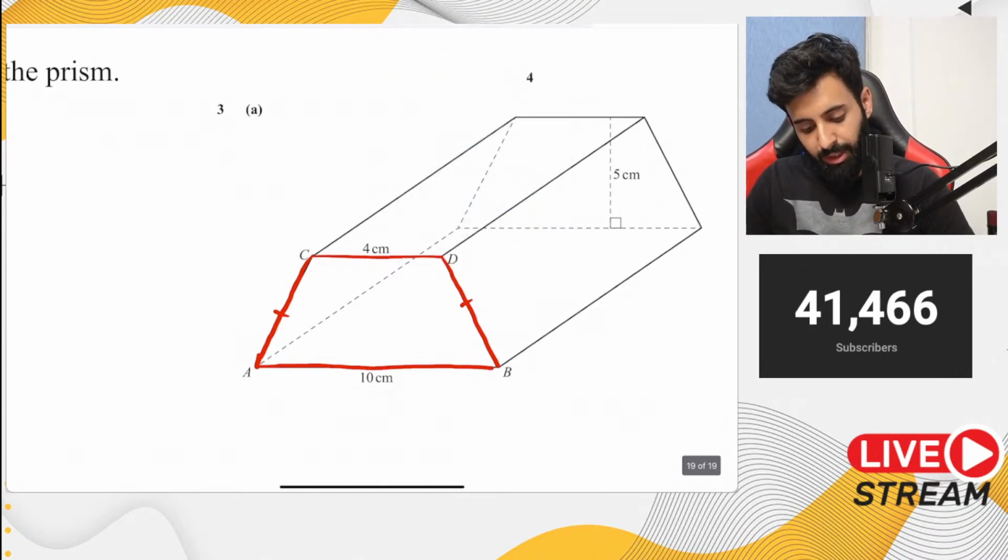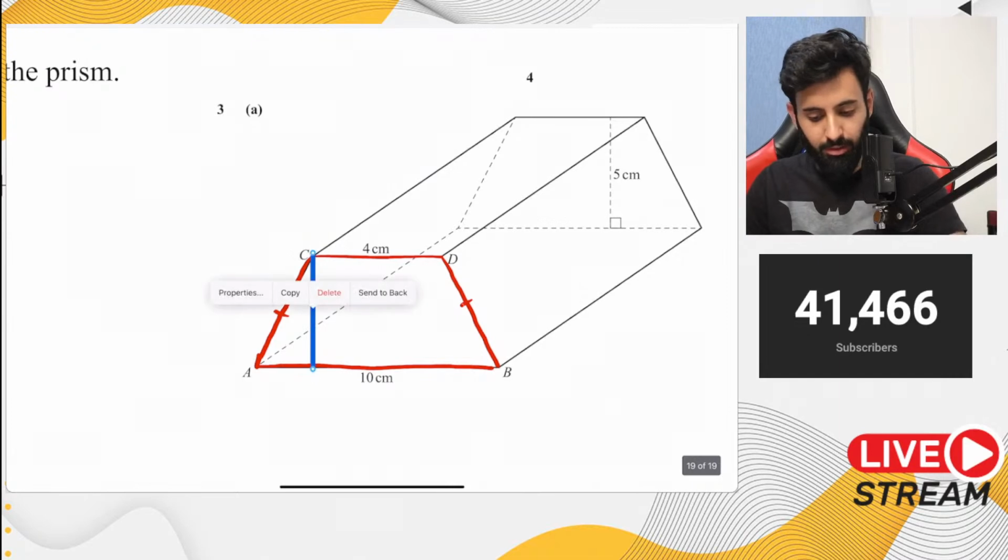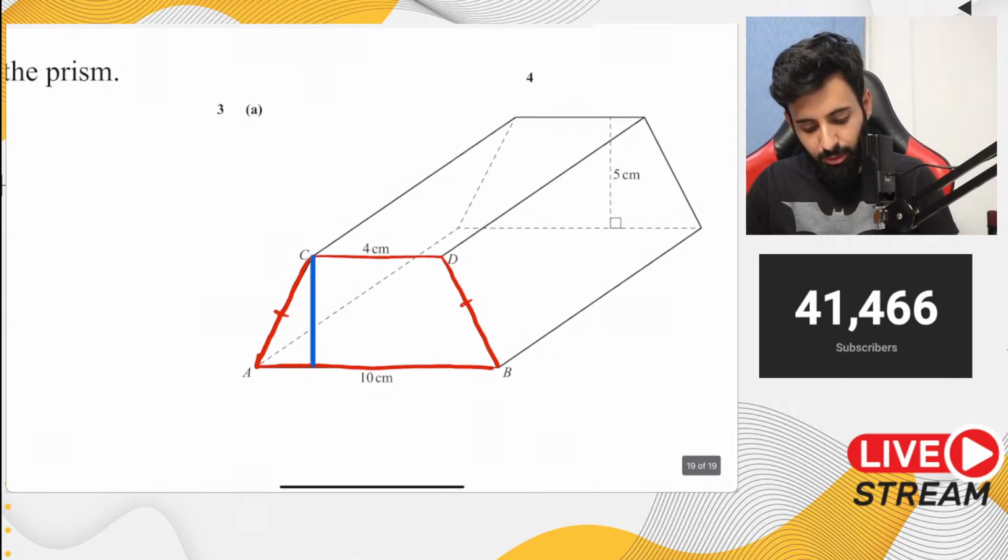So how about I draw this perpendicular line over here? It's going to be 5 centimeter, because it's given in the question that the height of this trapezium is 5 centimeter. Now if somehow I can calculate what this length is, I should then be able to calculate AC. Can I calculate this length? Yes, I can very easily. Let me show you.